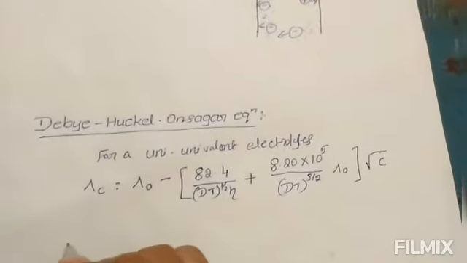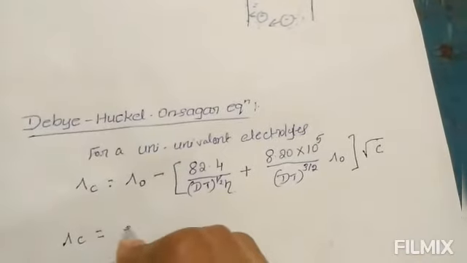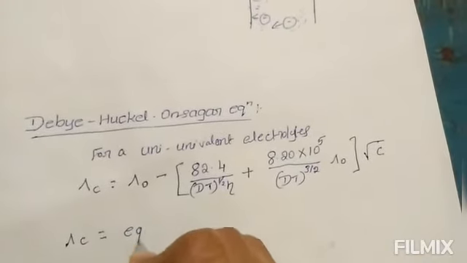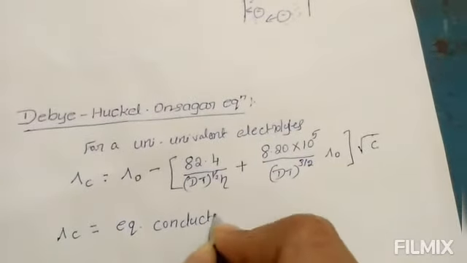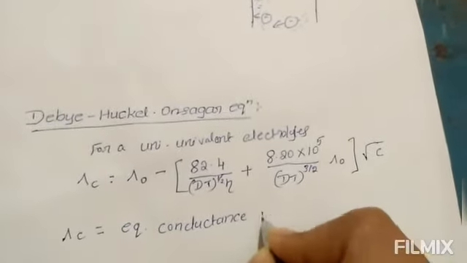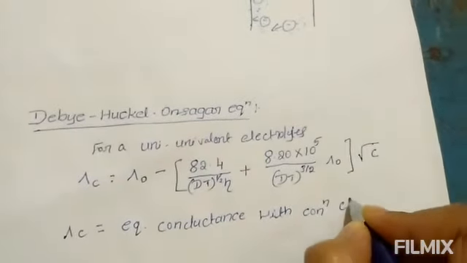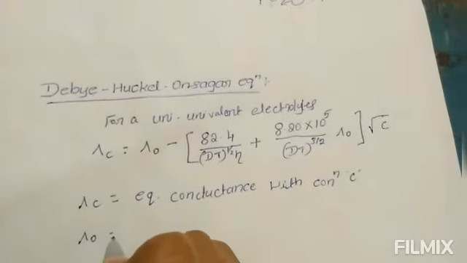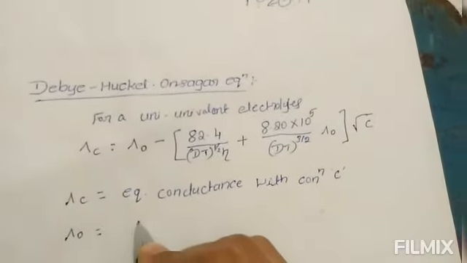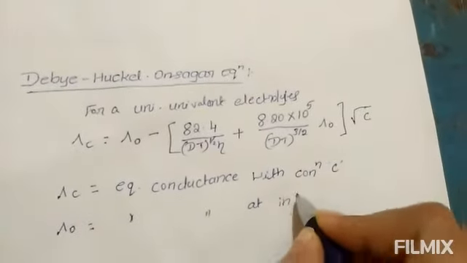In that, lambda_C is the equivalent conductance at concentration C, and lambda_0 is the equivalent conductance at infinite dilution.